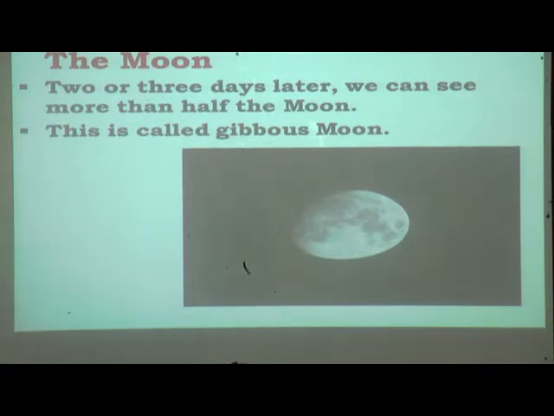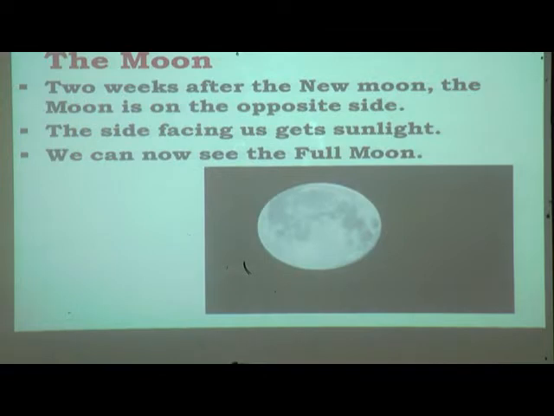Keep in your mind. Okay, so when it is fully dark, it is known as a new moon, and within 1 or 2 days we can see the small portion. At that time it is called a crescent moon, and after 7 days it looks like a half moon. Then after 10 days it looks like more than half, and that time it is called gibbous moon.